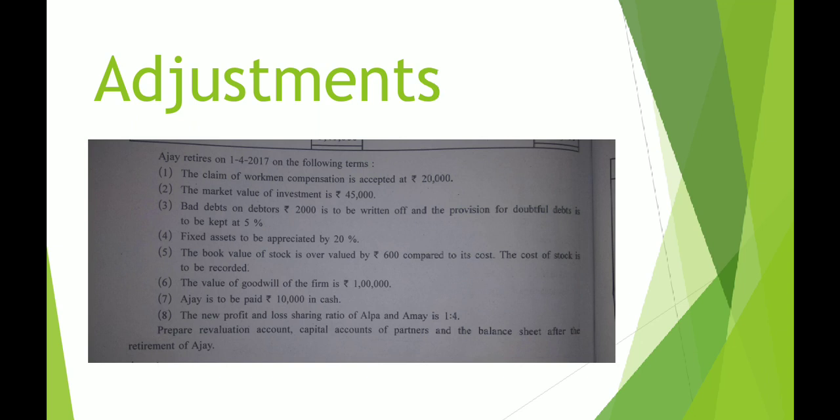It is revaluation, cash and bank, partners capital, balance sheet. You are not supposed to prepare cash and bank account because you are not instructed to do so in the question. After adjustment number 8, they have clearly instructed what you are supposed to prepare. It is 2 accounts and a statement which is called balance sheet.